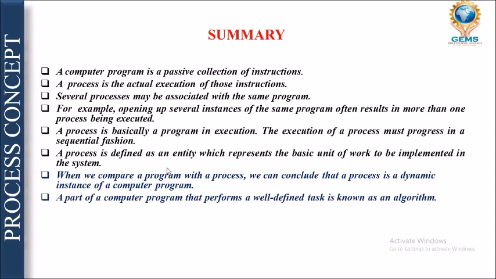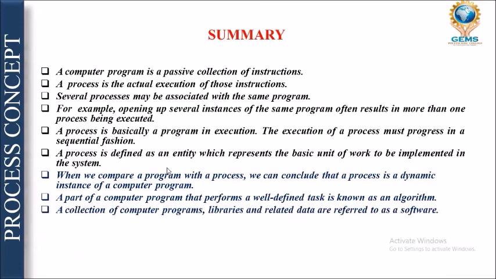A part of a computer program which performs a well-defined task is known as an algorithm. So for execution of a process, it should be well planned, and that planning is done by the algorithm. The collection of different computer programs, libraries and related data is also known as software.